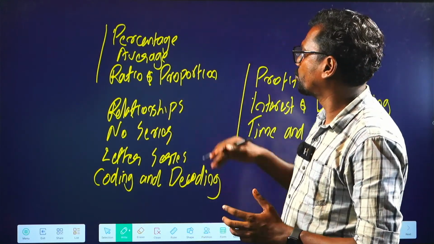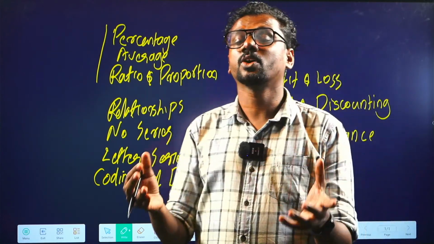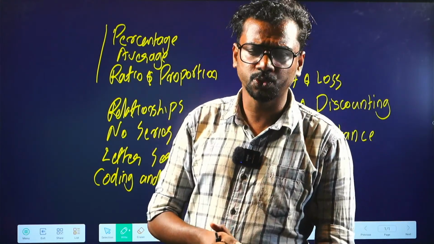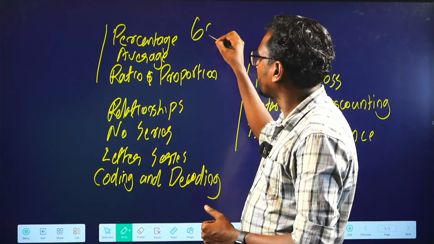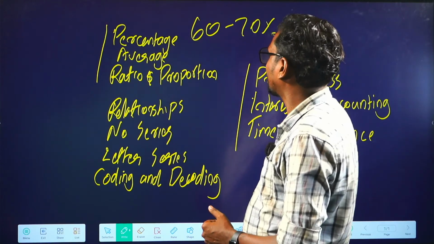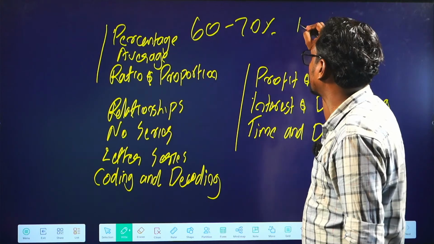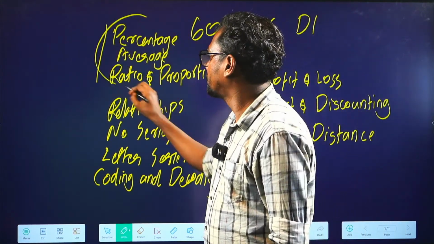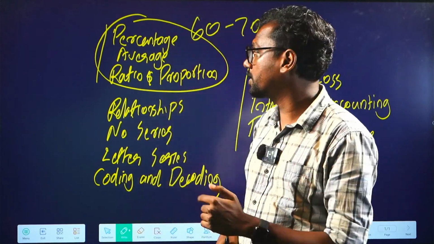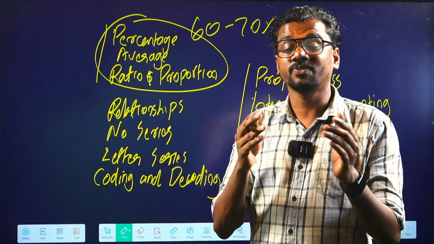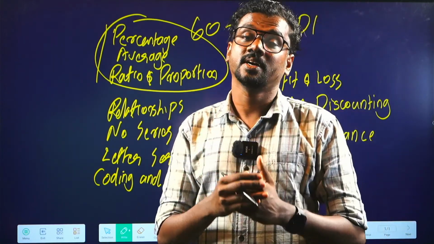You should give special priority to percentage, average and ratio and proportion because these are the basic topics from which you usually get 1 or 2 questions, as well as 60 to 70 percent, or in certain cases 80, 90, or even 100 percent of data interpretation questions, which are based on these three topics. So it's very crucial that you are thorough with them, because they will help you in both mathematical reasoning as well as data interpretation.